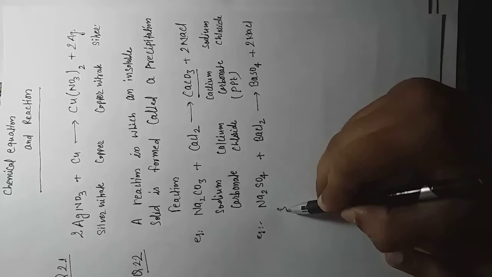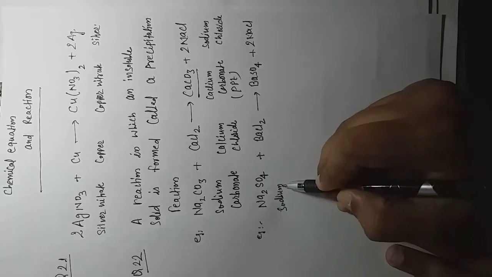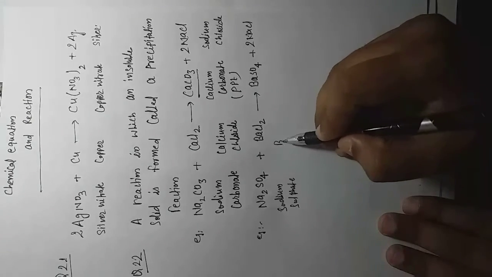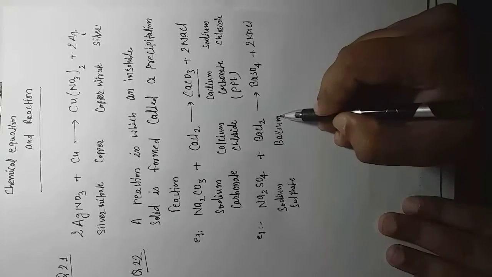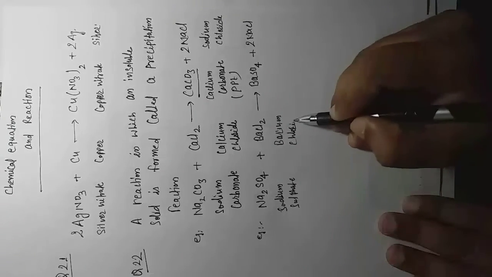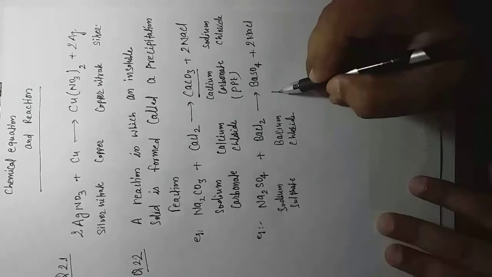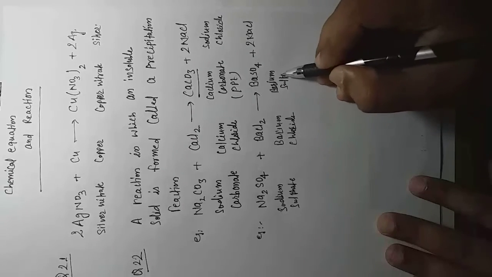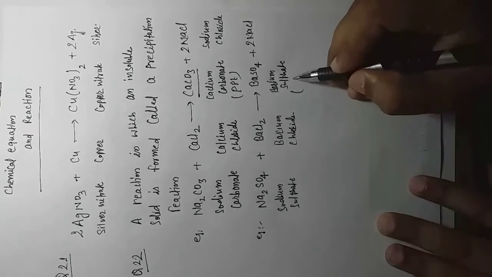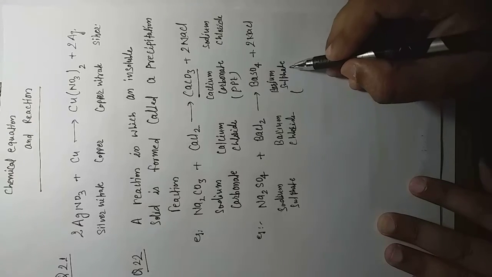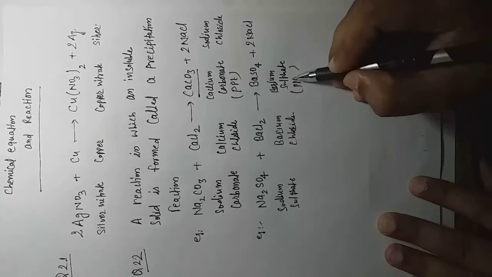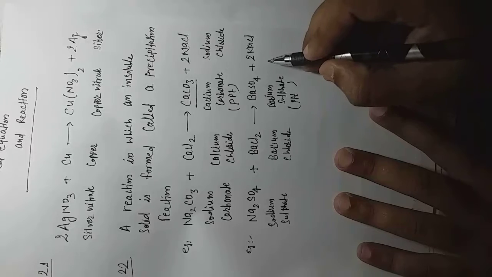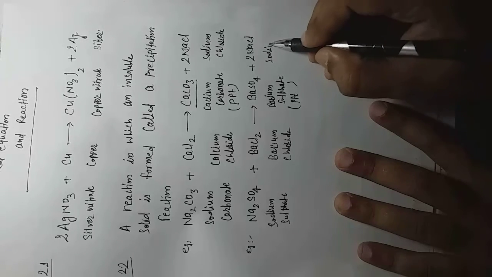This is sodium sulfate, and this is barium chloride, and this provides a solid substance, barium sulfate. This is a solid substance, or we may say this is insoluble also, an insoluble solid, right? This is PPT. An insoluble solid is called a precipitate. Precipitate we can write in a condensed form, that is PPT, and this is again sodium chloride.